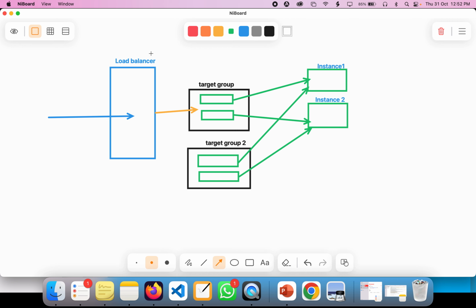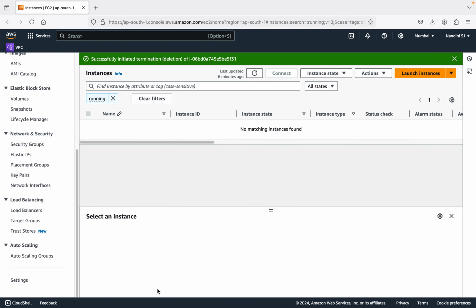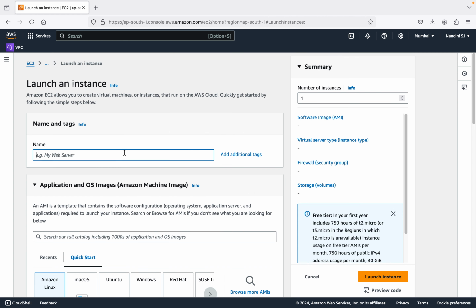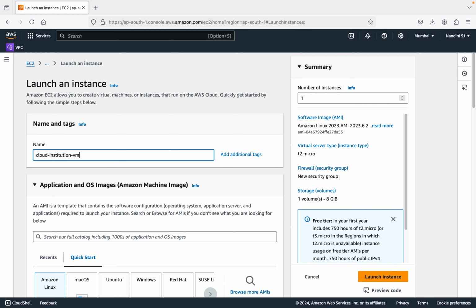We are going to see this in a small demo. I'm not going to create a load balancer, but I'm going to create target groups and two instances, and see how they can be added to multiple target groups. Now let's go back to the demo of the session. I don't have any running instances for now, so I'm going to create two instances. I'm going to launch instances named cloud institution.